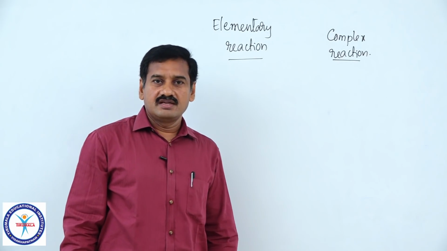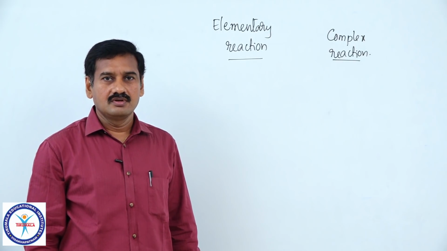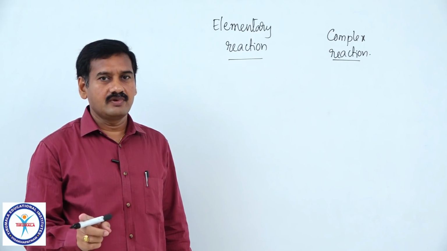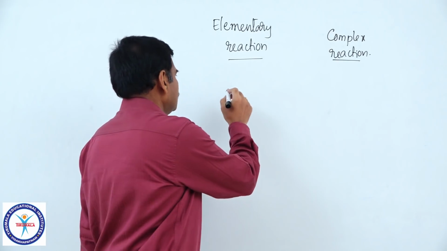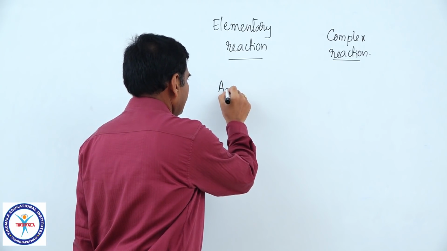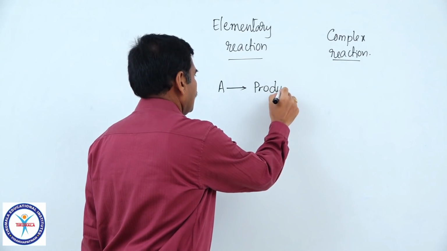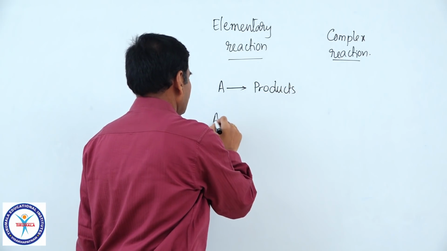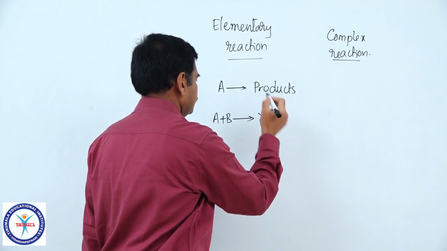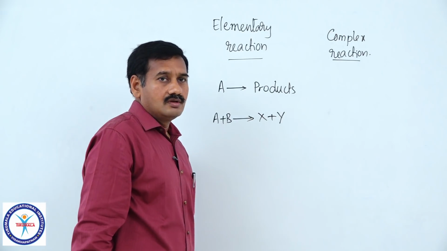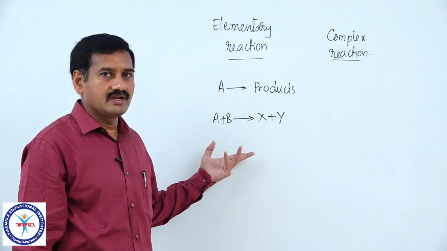Elementary reaction is the reaction which is completing in one step. In a single step, if a reaction is completed, which is called an elementary reaction. The reaction may be A gives rise to products type of reaction, or even it may be A plus B gives rise to products, X plus Y. If this reaction is completing in one step, that is called an elementary reaction.